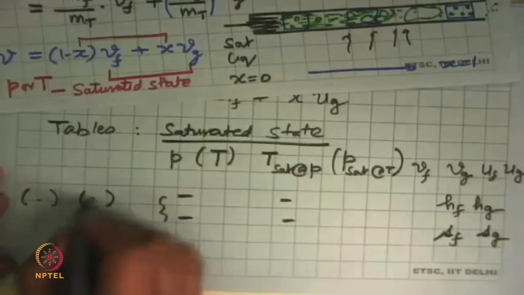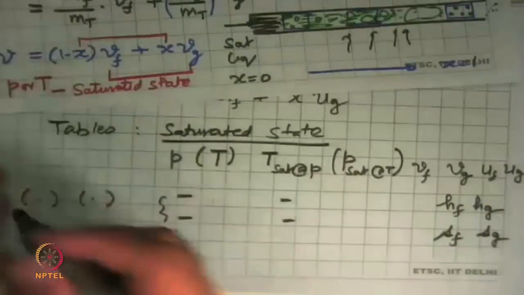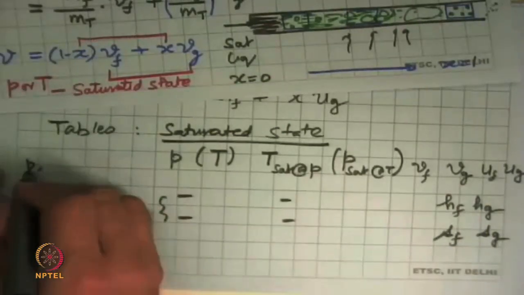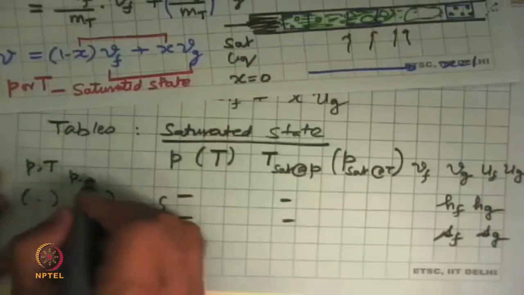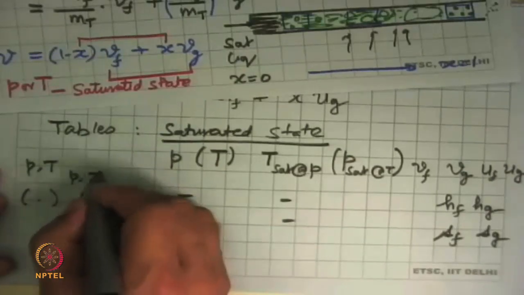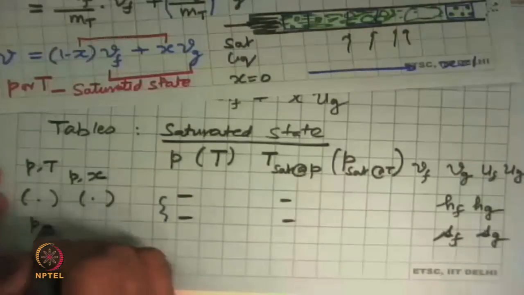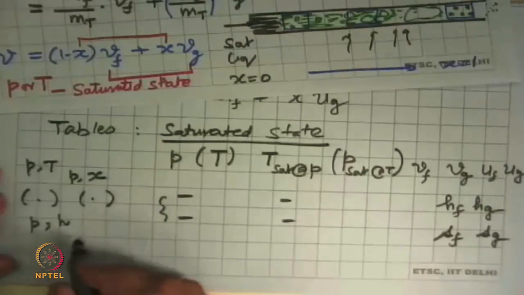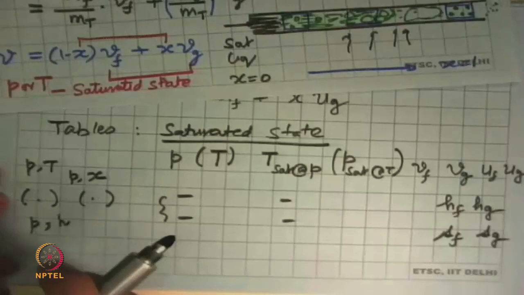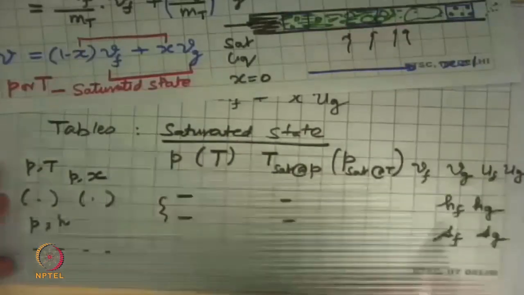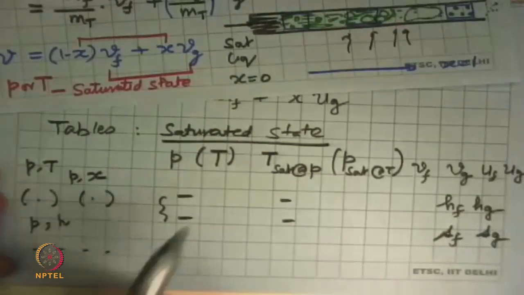They will give options: you want to input pressure and temperature, or pressure and dryness fraction, or pressure and specific enthalpy. You pick that option, put those two values, and it will tell you all the other properties we are talking about over here. So everything comes up.